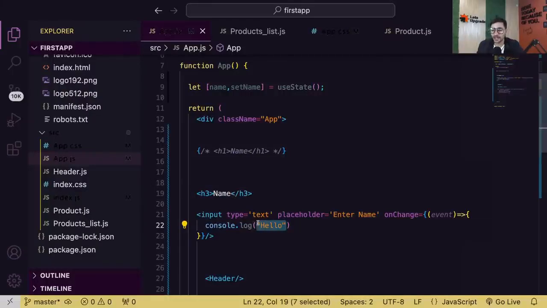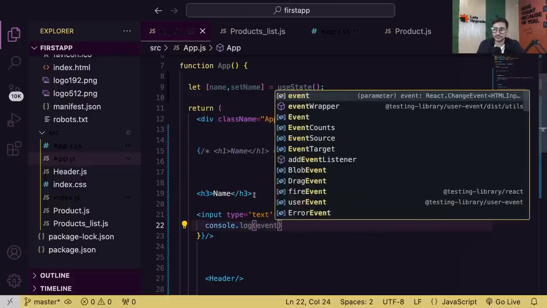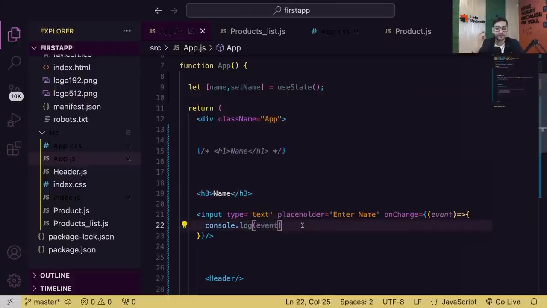So guys, this is the JS concept. Just to give you an idea, if you have never heard of the event object, it is available in JavaScript. The event object is available with every event: on click, on change, on drag, on drop, whatever event you're using. It is by default available with every function which that event is calling. That event object simply gives you the information regarding that event and the element for which the event is getting called, right now which is input, because you're calling the on change event in the input tag.